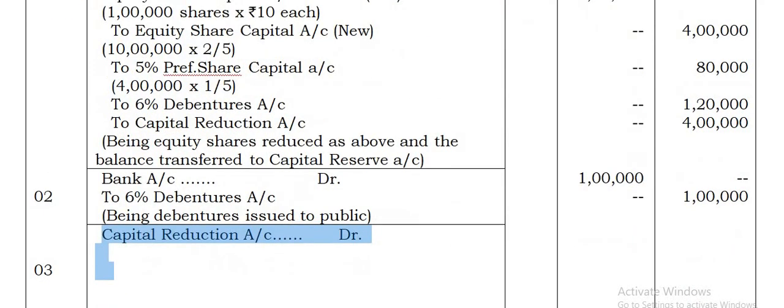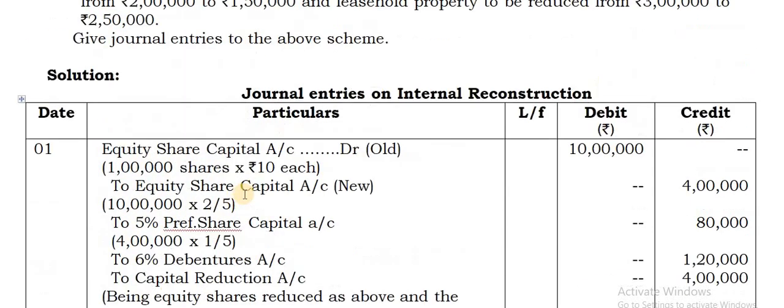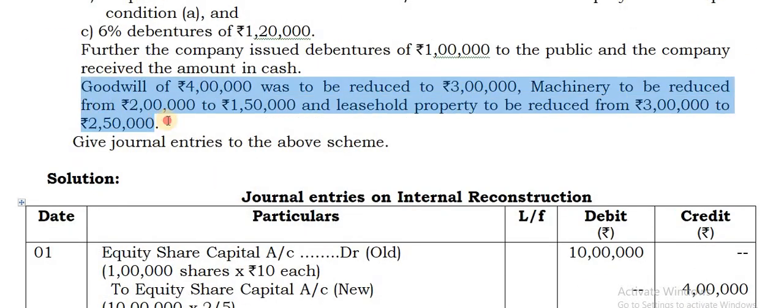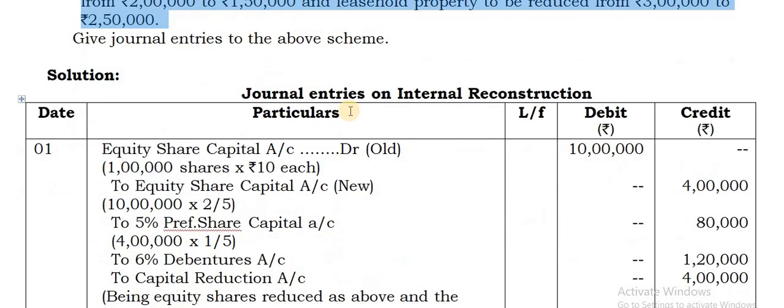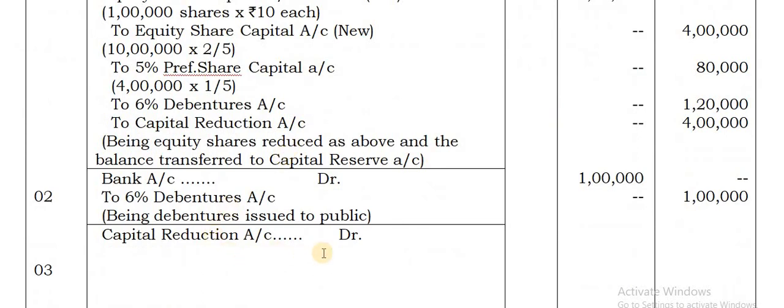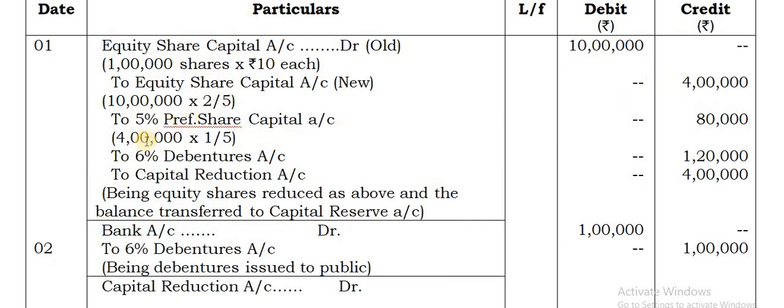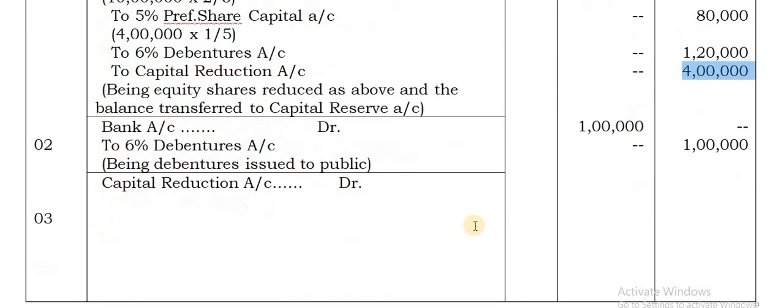The next entry is for writing off of these assets, whatever is being given. For all this, you have to pass a separate entry now. Bank capital reduction account debit. Here when you take capital reduction account debit, you can find what is the amount being credited to capital reduction account here? 4 lakhs. That is one. That only you take. No other amounts are there. Only one amount has been credited, take that alone, 4 lakhs, and give a credit to it now.